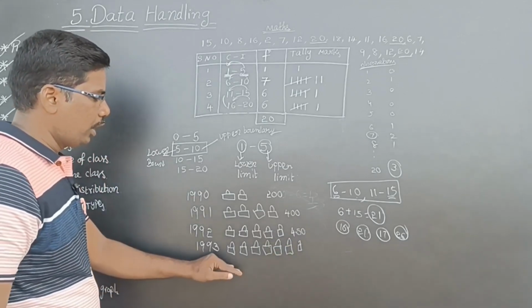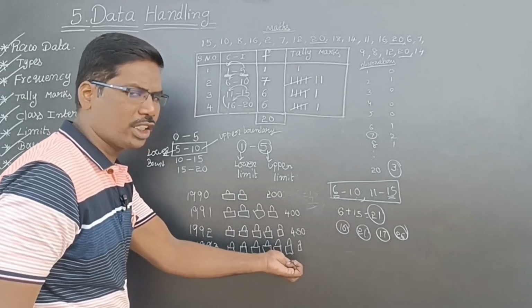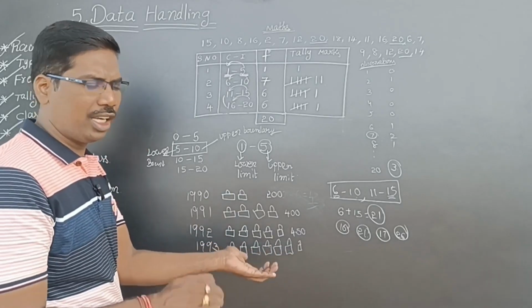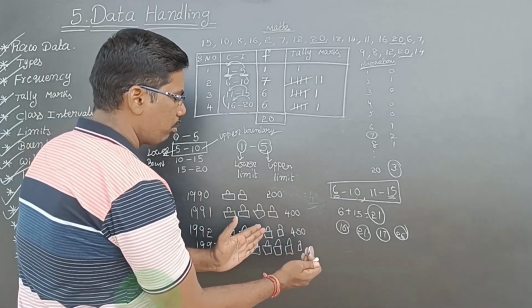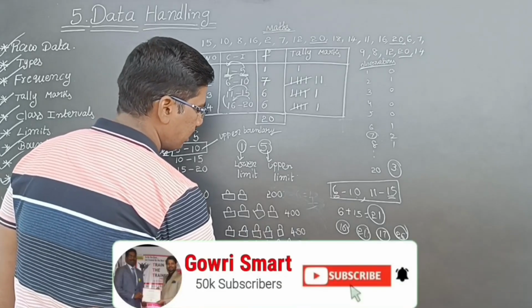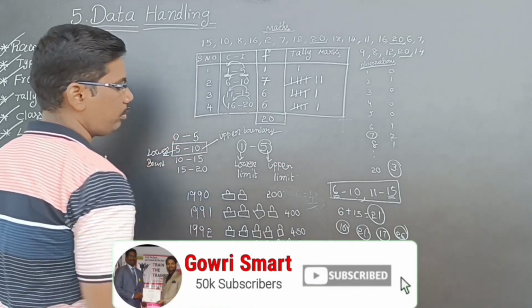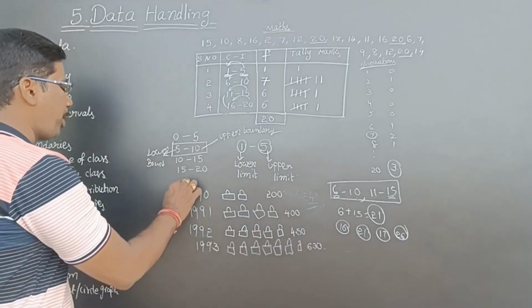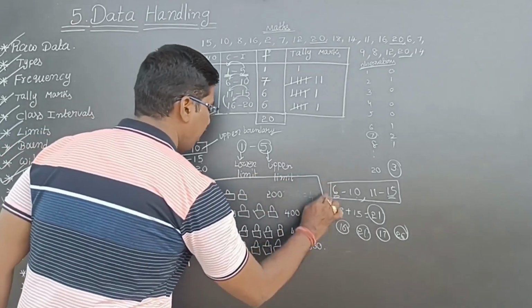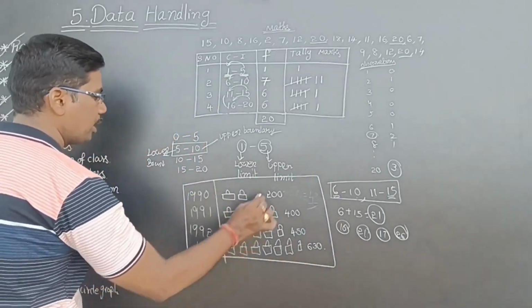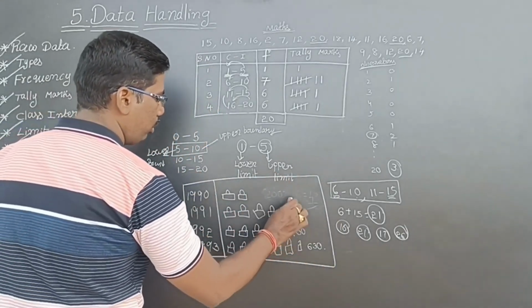See here, they have manufactured 600 and some extra cars, like 30. So they have represented it below as 630. Like this, they have arranged the data in a systematic way.